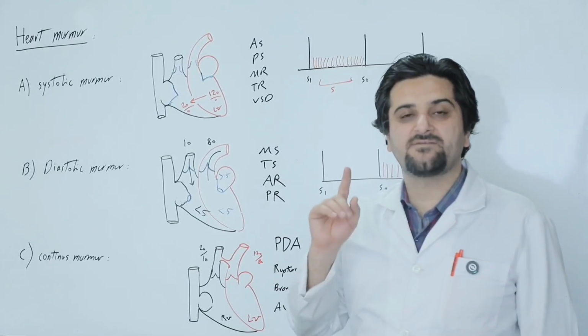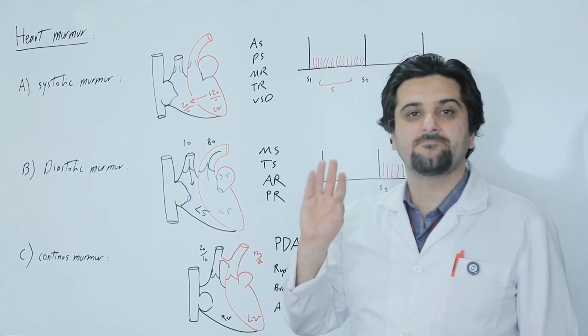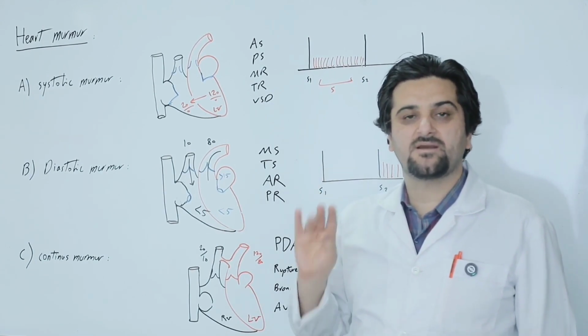Cardiac murmurs are classified into three groups based on their timing: systolic murmur, diastolic murmur, and continuous murmur.